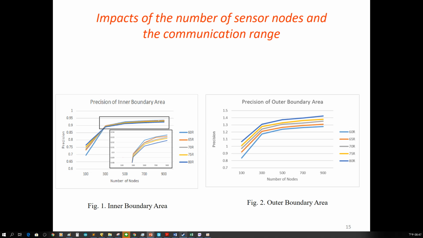In this case, we can show the precision of the IBA and the OBA. The precision of the IBA and the OBA should be close to 1, which is the best. Then we can see that when the number of sensor nodes is less than 300, the precision of IBA and OBA is not accurate because the density of sensor nodes is not enough to construct a good convex pool. Then, when the number of sensor nodes increases, the precision also increases. Then, the OBA has the smallest area when the communication range is set to 60.